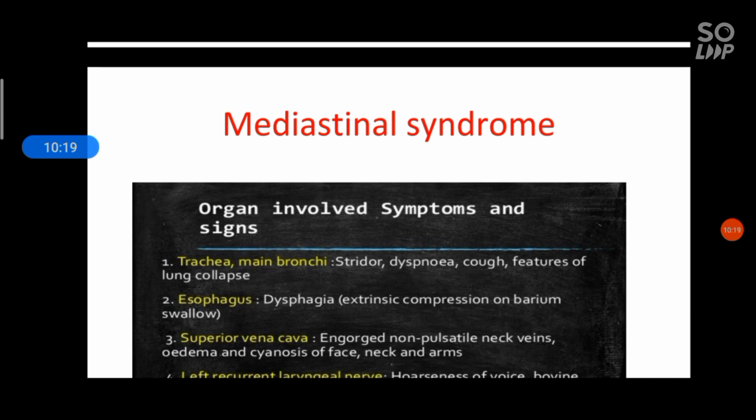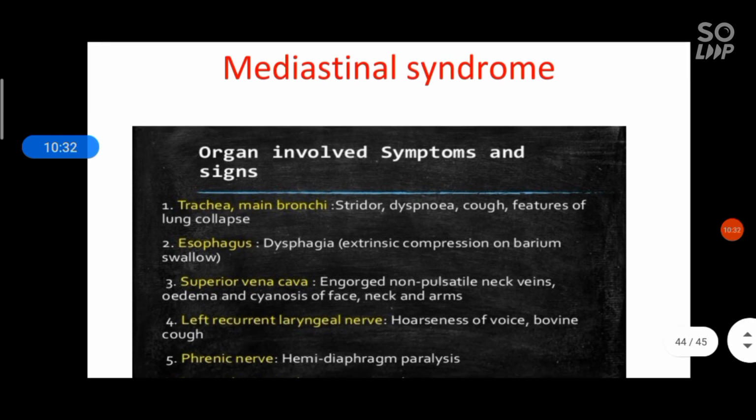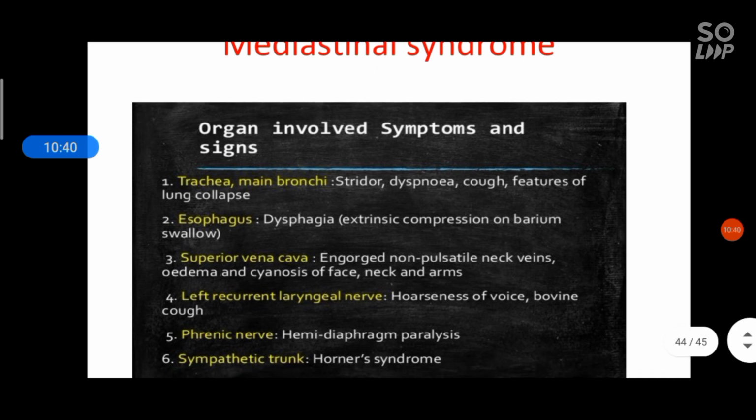Now the mediastinal syndrome. What is the mediastinal syndrome? The compression of the mediastinal structures by any tumor gives rise to a group of symptoms known as the mediastinal syndrome. The common symptoms are as follows: compression of the trachea and main bronchi: stridor, dyspnea, cough, and features of lung collapse. An obstruction of the superior vena cava gives rise to engorgement of the veins in the upper half of the body.